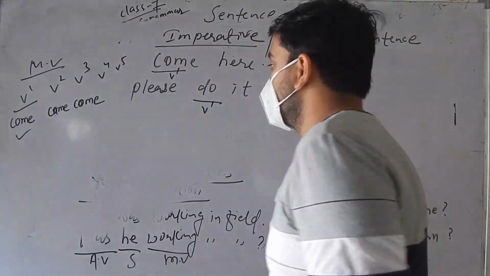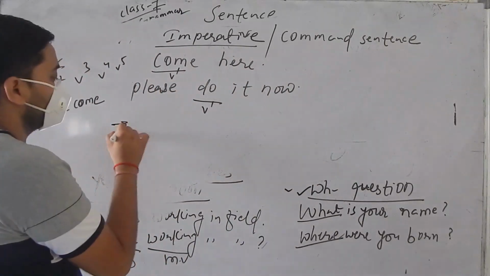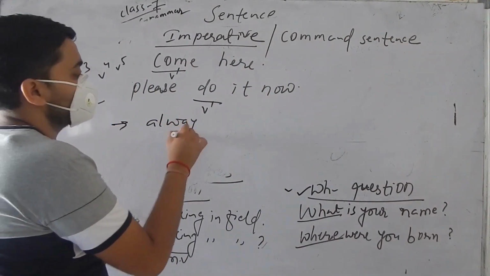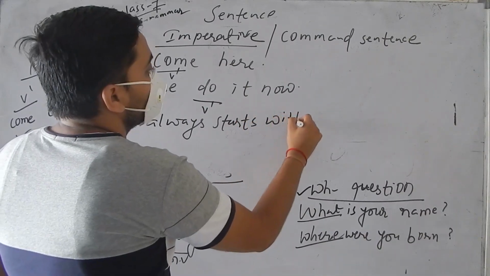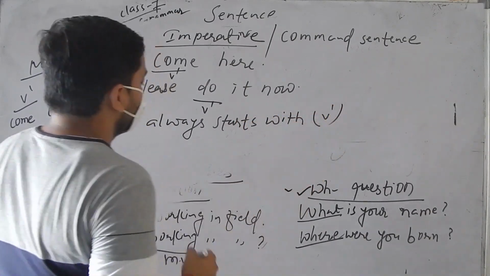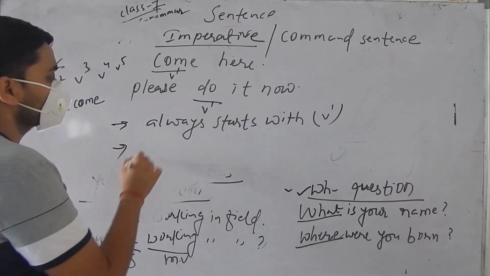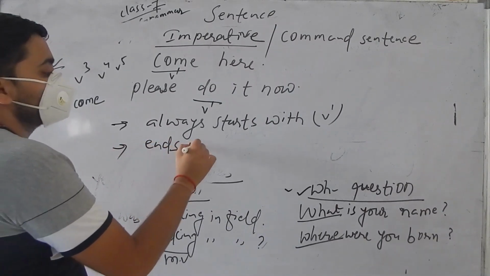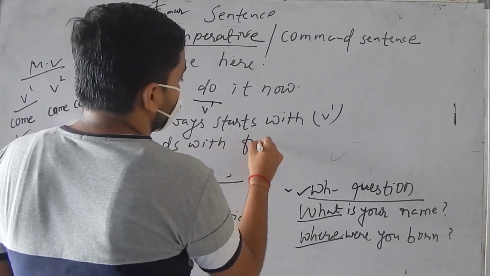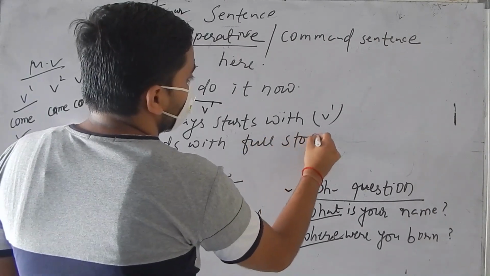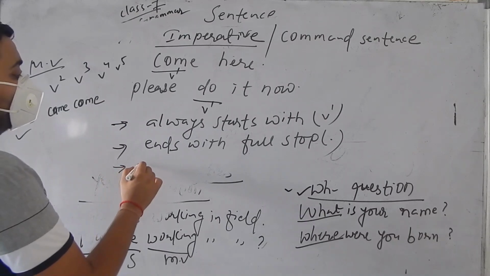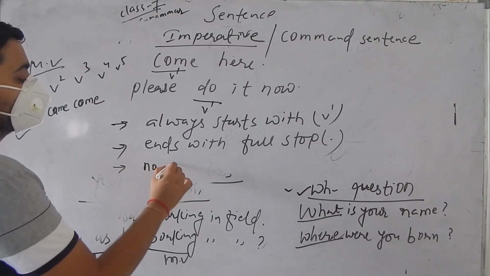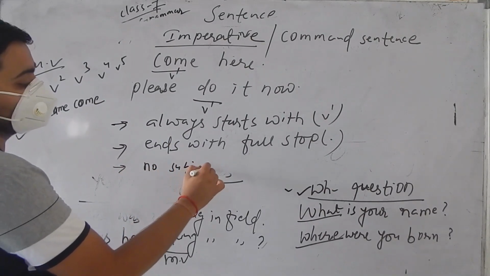So another feature is, it always starts with V1, verb 1. Next thing is it ends with full stop. Okay. And one more thing is here, there is no subject.